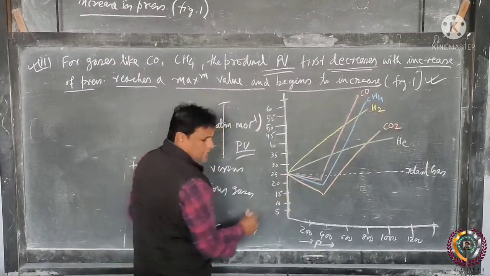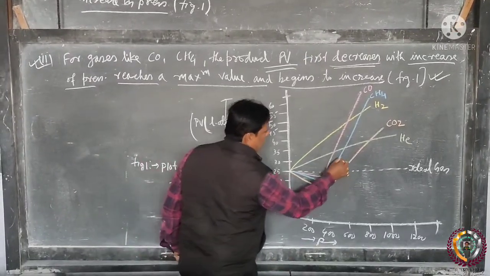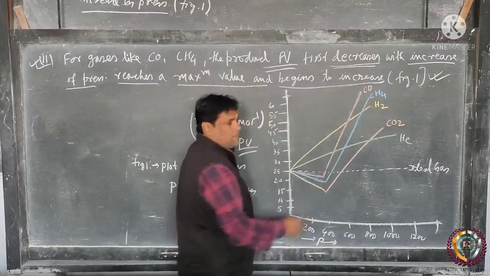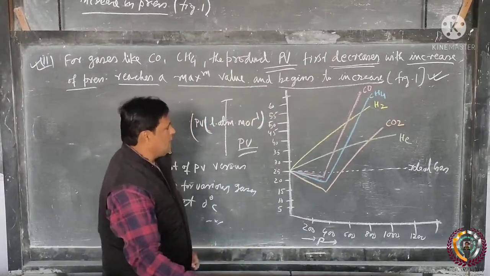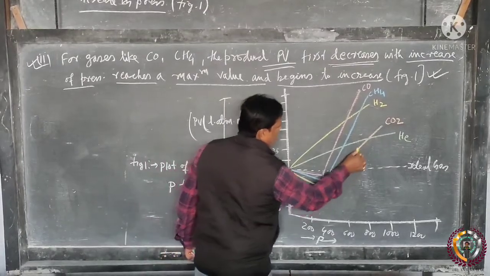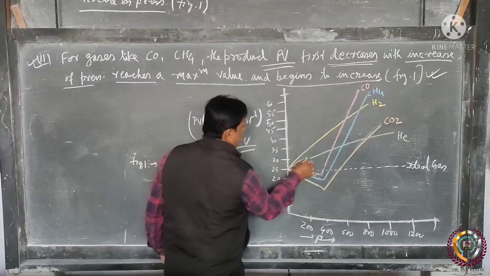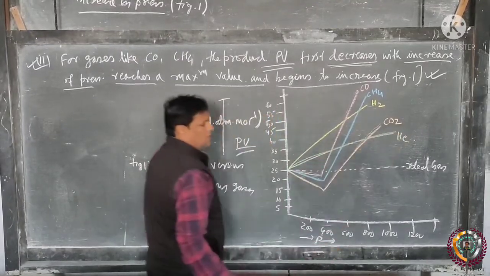In case of methane, it just decreases and then again increases. Similarly for CO, it goes downward, and for helium, the curve is like this. So the nature of the curve is like this.